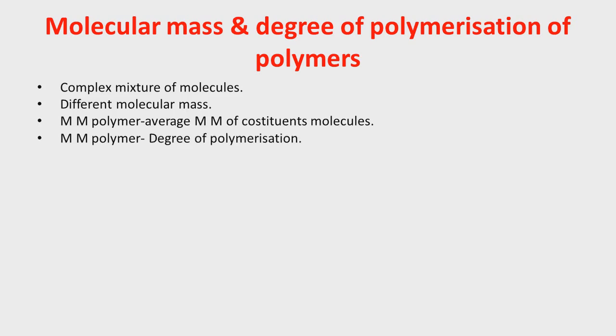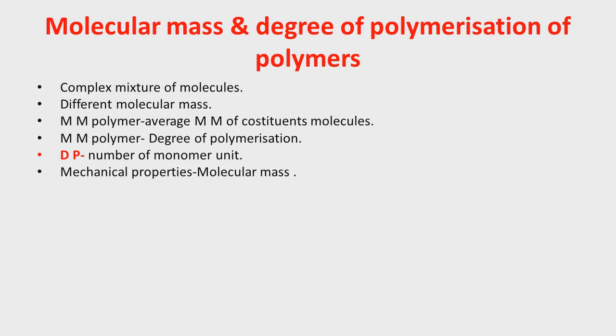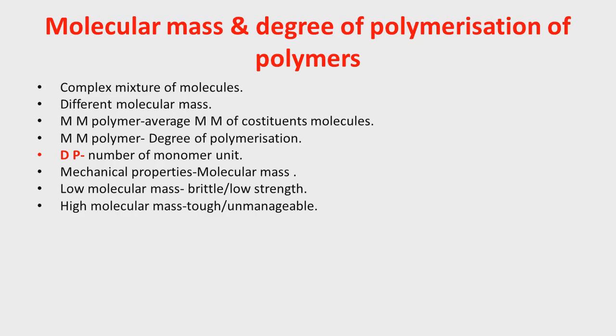Molecular mass of polymer depends on degree of polymerization. What is meant by degree of polymerization? Degree of polymerization is nothing but the number of monomer units present in the polymer. Mechanical properties of polymer also depend on molecular mass. If molecular mass is low, then polymer becomes brittle and has low strength. And if molecular mass is high, then polymer becomes tough and unmanageable, and therefore we can say mechanical properties of polymer also depend on molecular mass.